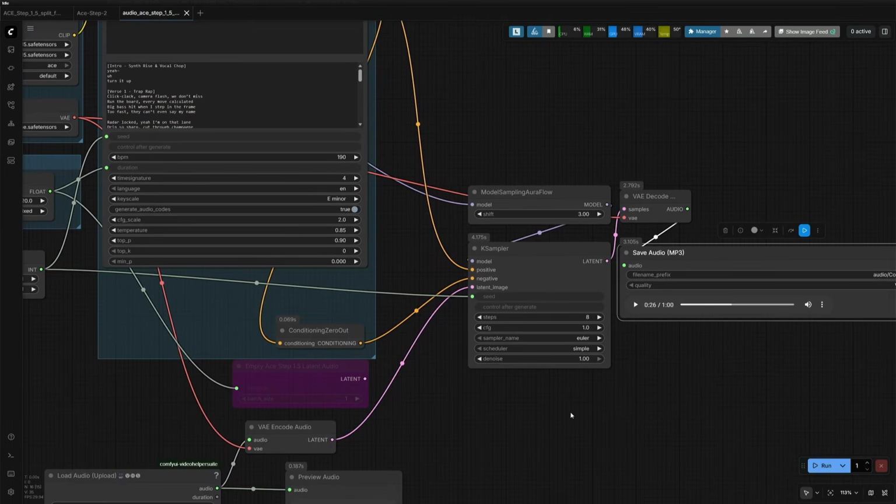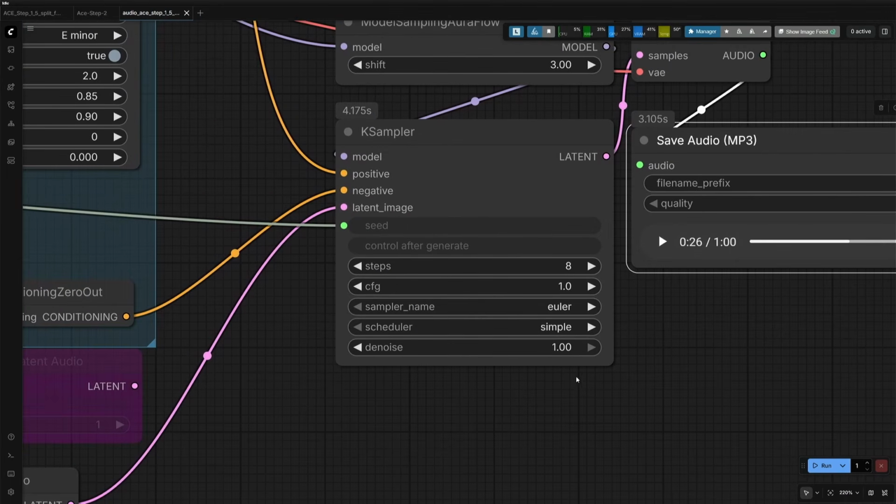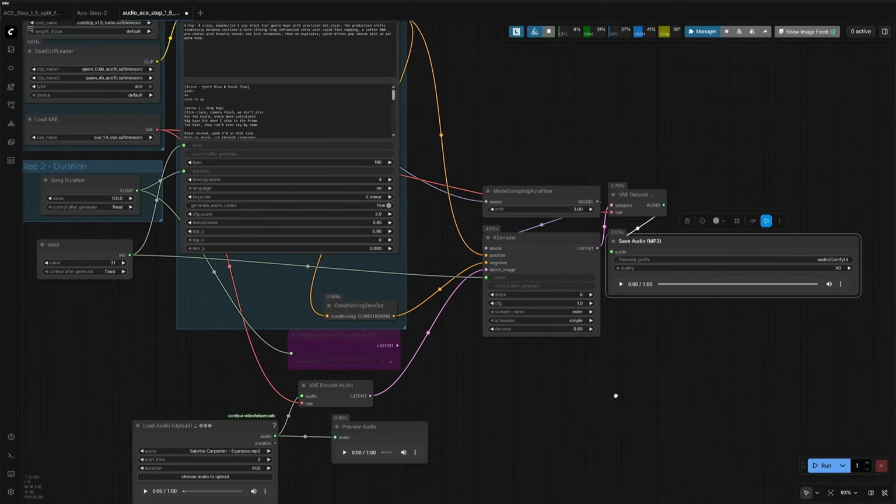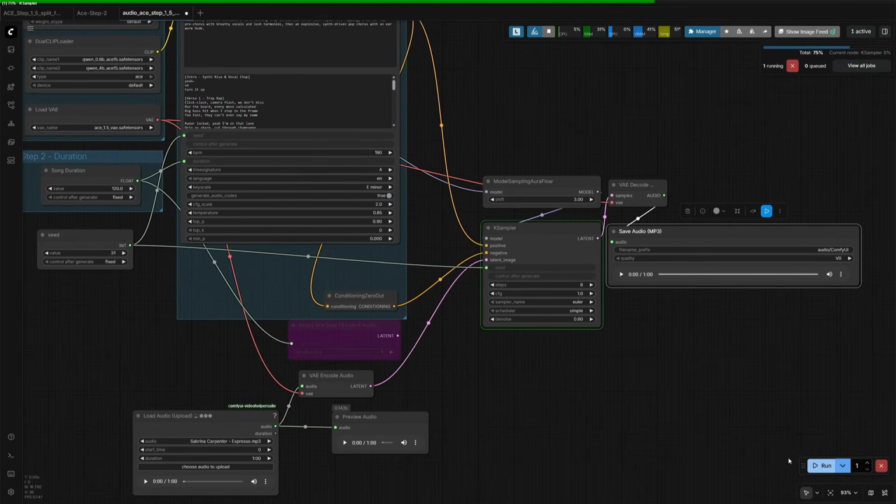The audio file generated here is nowhere close to the song I uploaded. So I will decrease the denoise value to 0.6 and run the workflow again. I suggest listening to the song from the link in the description and then get back to this video. Now I will play the result generated.